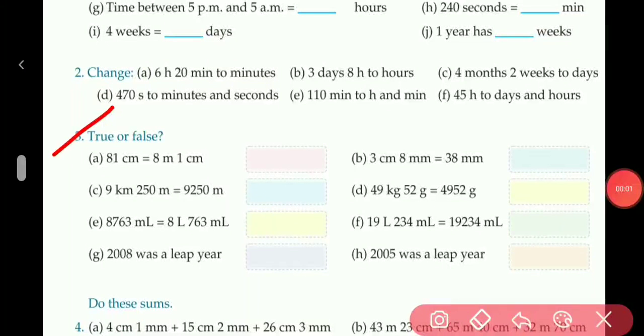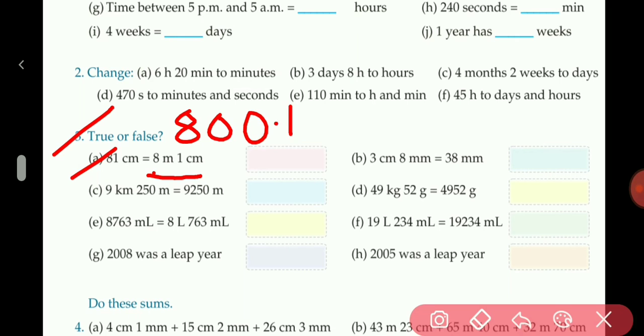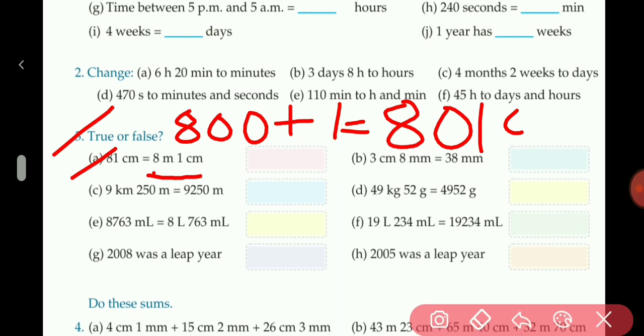Question number 3, true or false? A part, 81 centimeter equals to 8 meter 1 centimeter. First we will check that it is correct or not. So we have to convert 8 meter 1 centimeter into centimeter. Because 1 meter contains 100 centimeter, so it will become 800 centimeter plus 1 centimeter. So it will be 801 centimeter. But the answer given here is 81 centimeter. So it is true or false? It is false.